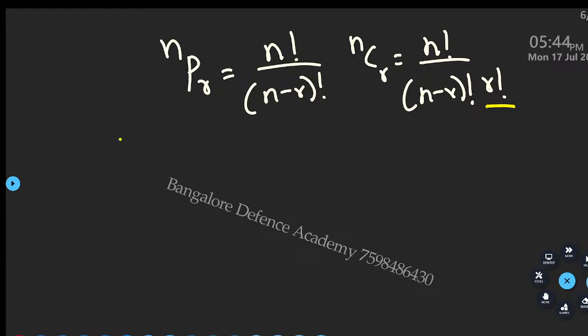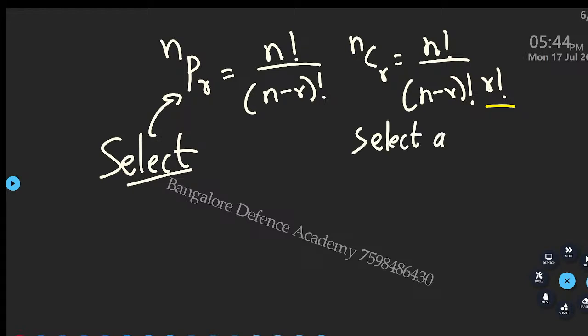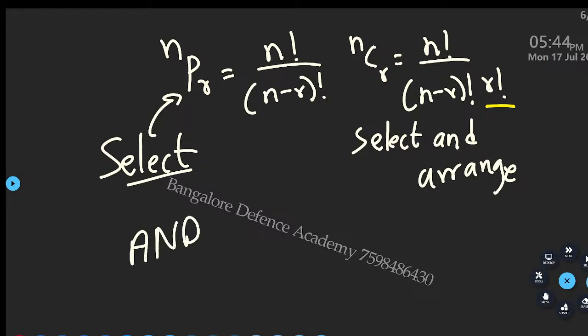In your question, if there is the word select, you are going to use combination. If you have the words select and arrange, at that time you will use the permutation formula. So these things you have to keep in mind: and, or, select, select and arrange, n factorial, n minus 1 factorial. Did you all understand?